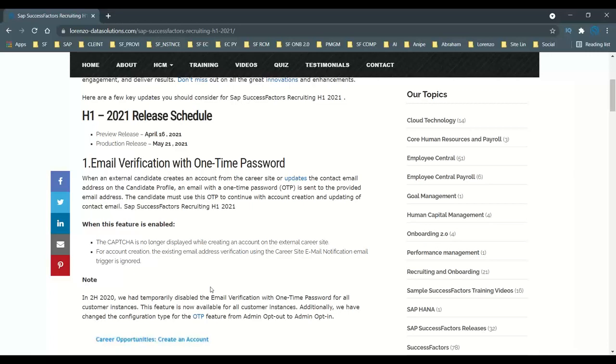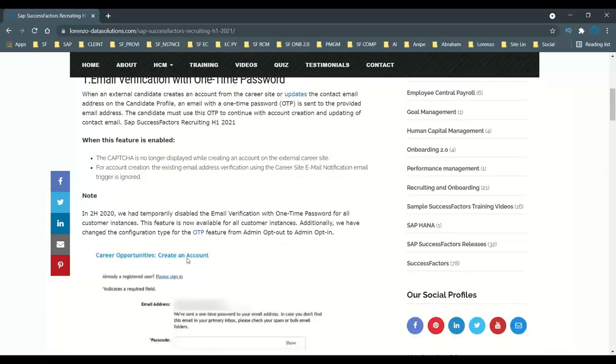As soon as you start creating your profile, for example by clicking create an account, you provide your first name, last name, and email, and then you create.